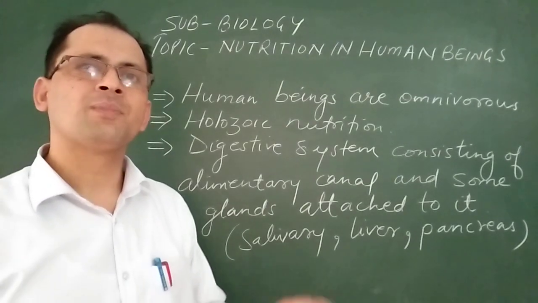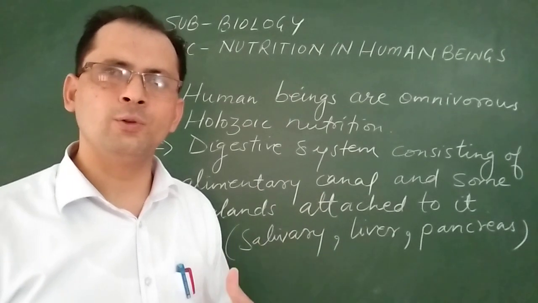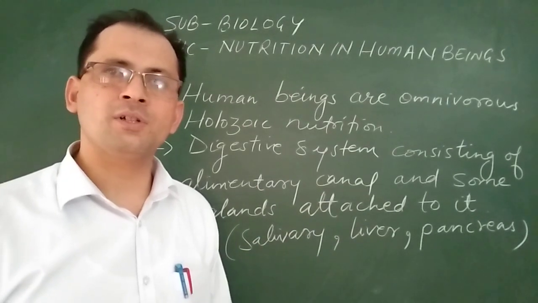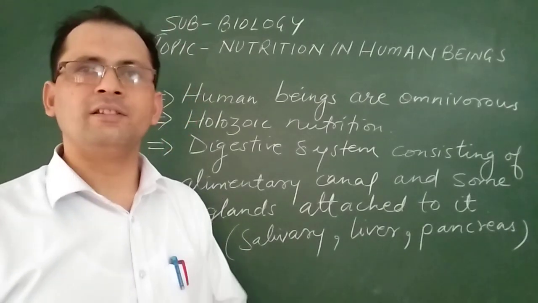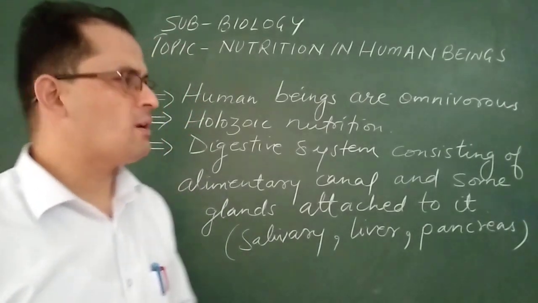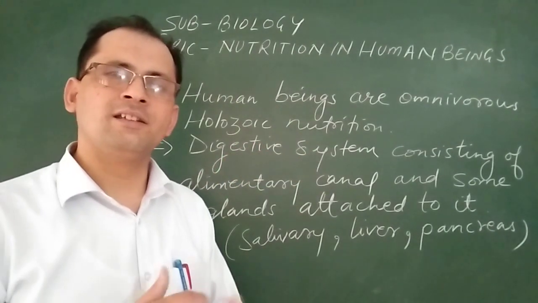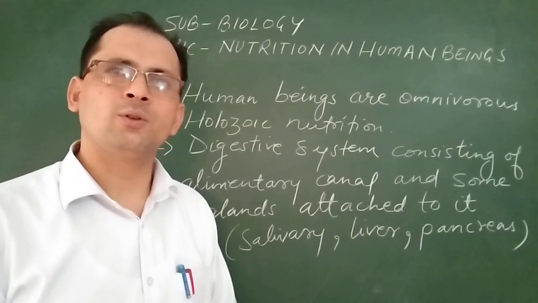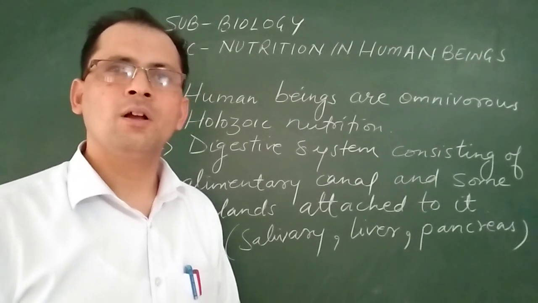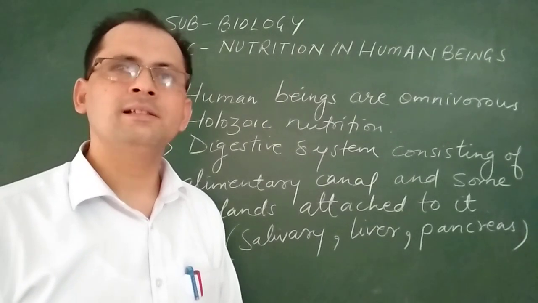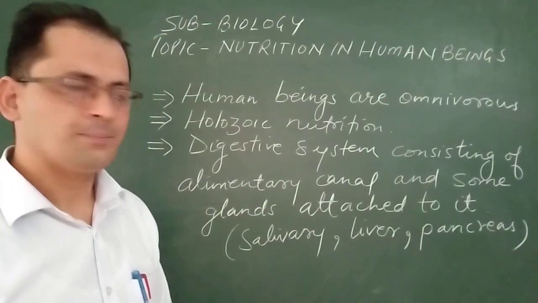Holozoic nutrition involves 5 steps: ingestion, to ingest the food, digestion, absorption, assimilation, and the fifth one is egestion. So these 5 steps together make holozoic nutrition. We obtain the food, we digest it, we utilize it to get energy, then the undigested food is removed out of the body by the process known as egestion. So holozoic nutrition involves 5 steps.